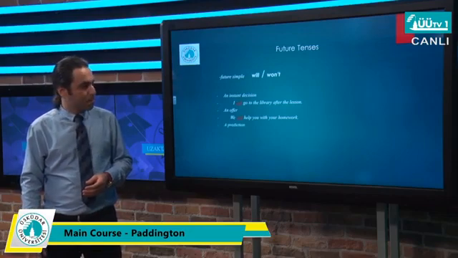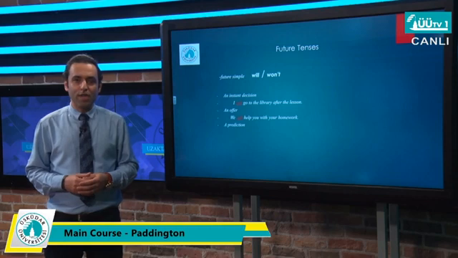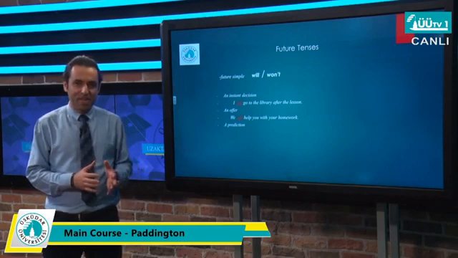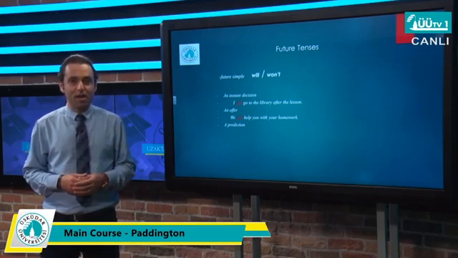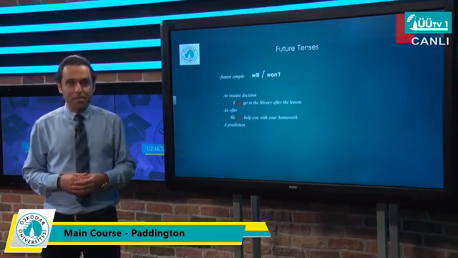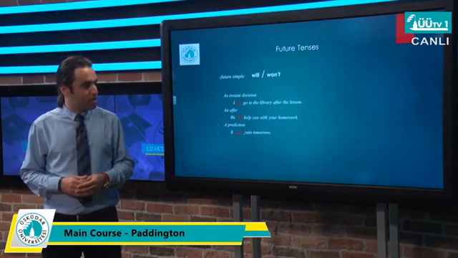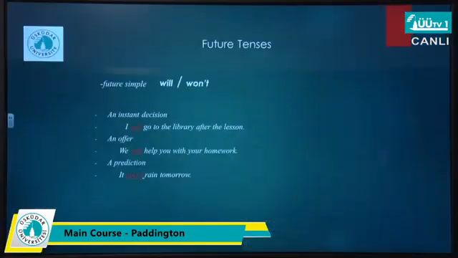Next one is a prediction. I'm pretty sure that you all know whenever we talk about will, prediction always comes first. And when we talk about prediction, the first thing that comes to your mind might be weather. That's why the example that I prepared is related to weather: it won't rain tomorrow. As you can see in this example, we use the negative form of will, which is won't.